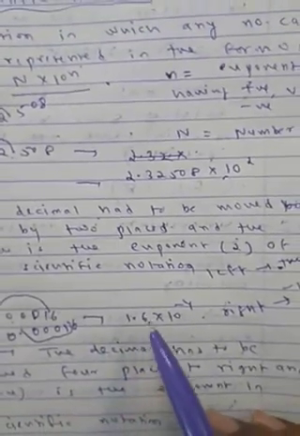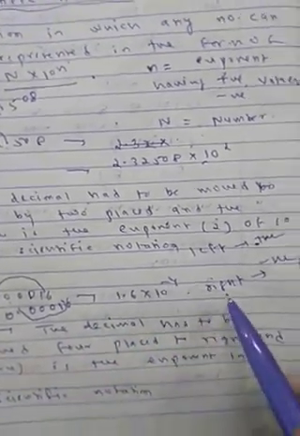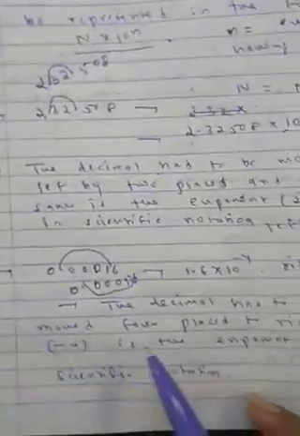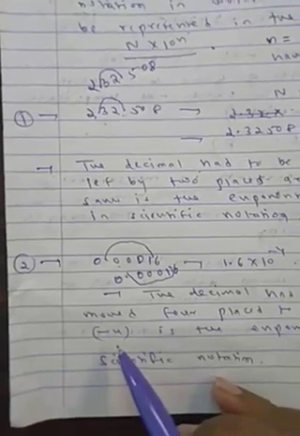So it can be written in scientific notation as 1.6 into 10 raised to minus 4. The decimal has to be moved 4 places to the right, and minus 4 is the exponent. Okay, so I taught you how to write a bigger number in a smaller notation.